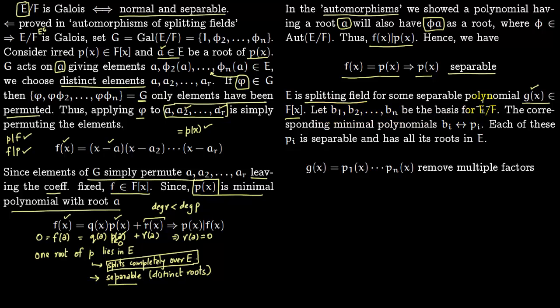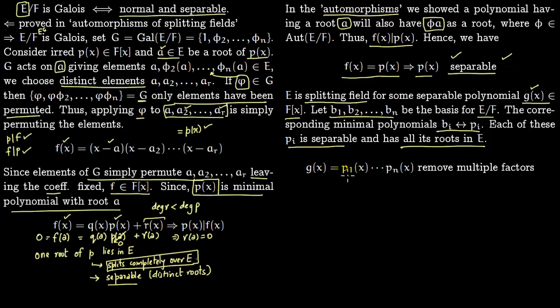This is a basis of E over F. So corresponding to each of these basis elements, you can construct minimal polynomials. So corresponding to b1, you have minimal polynomial p1. Corresponding to b2, you have minimal polynomial p2. So corresponding to bi, we have minimal polynomial pi. Now each of these pi is separable. We have just shown it right here, and it has all its roots in E. So this is what we showed above.